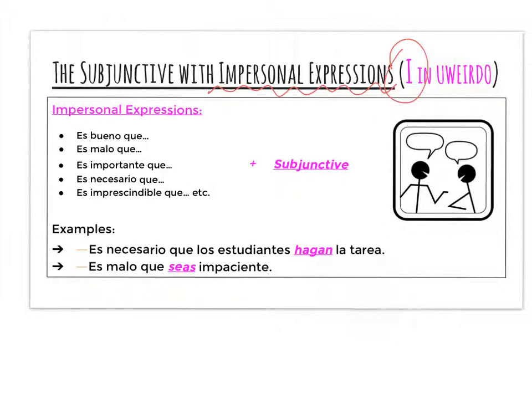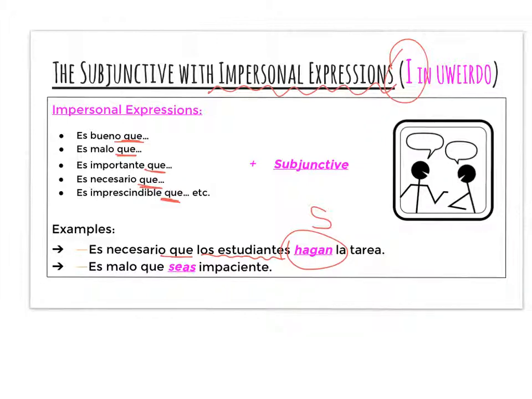Es necesario hacer la tarea. But now we're going to add in this little word que. There's going to be a subject change. So instead of saying it's necessary to do the homework, we're going to say it's necessary that the students specifically do the homework. And that's where the subjunctive is going to come in.